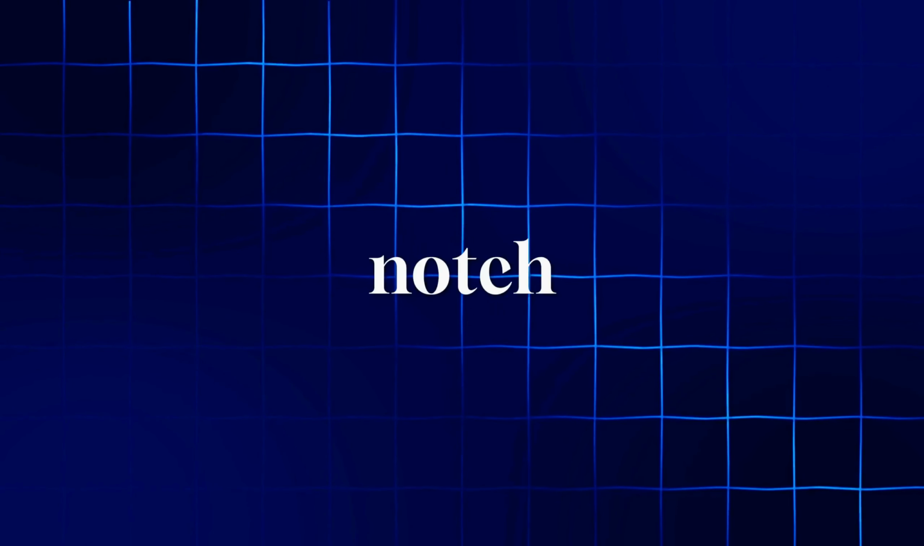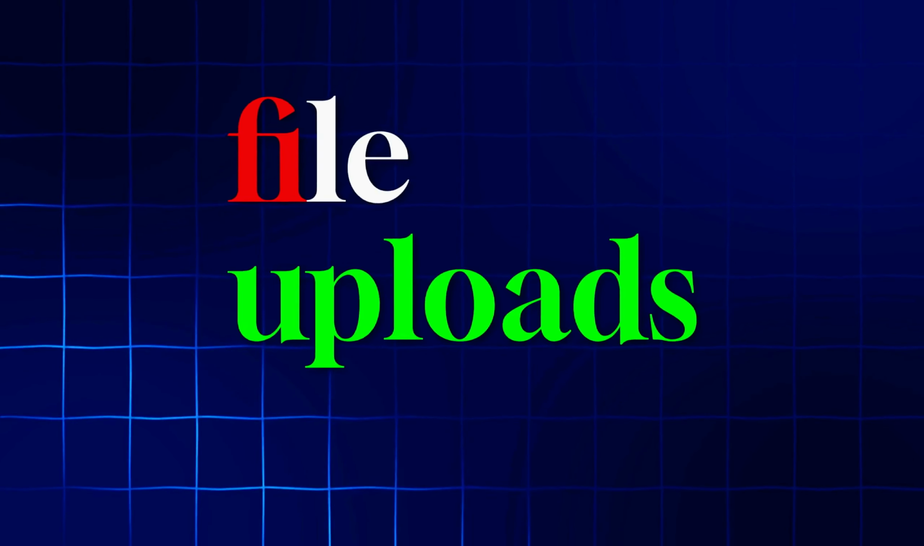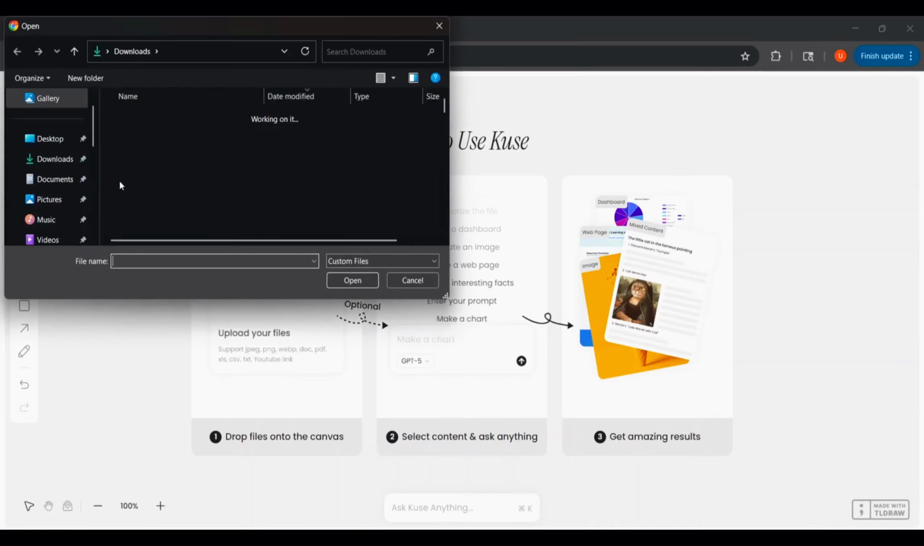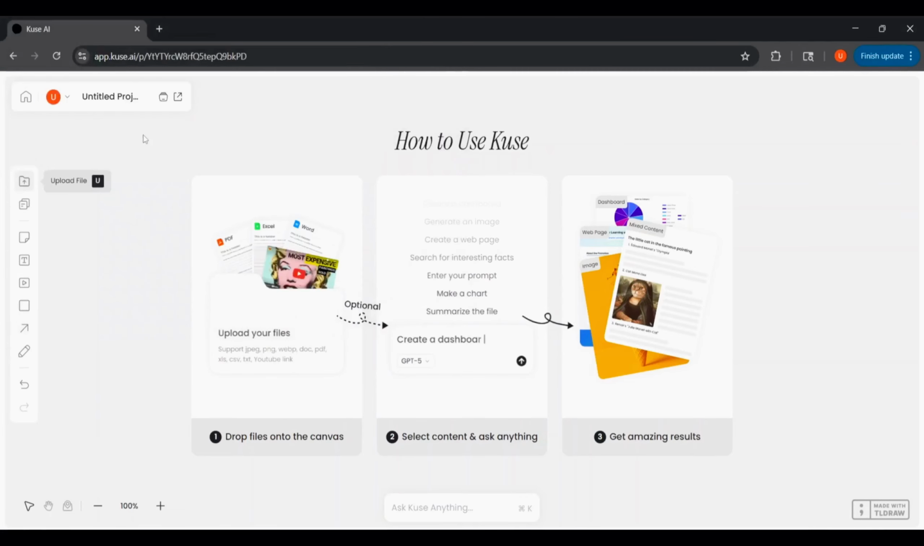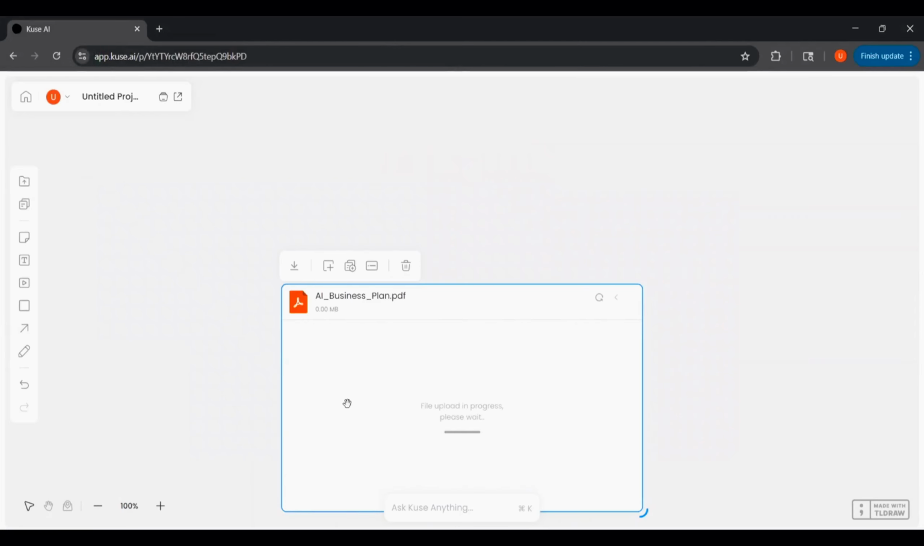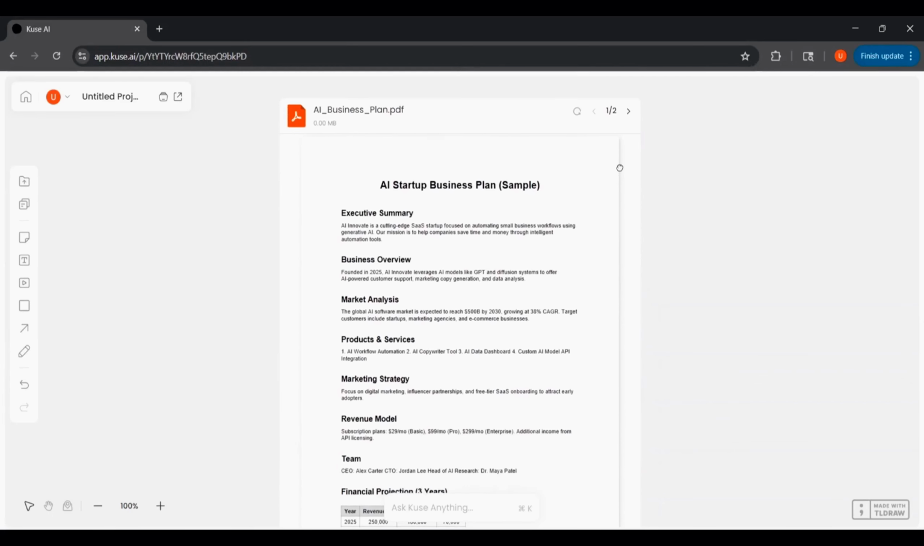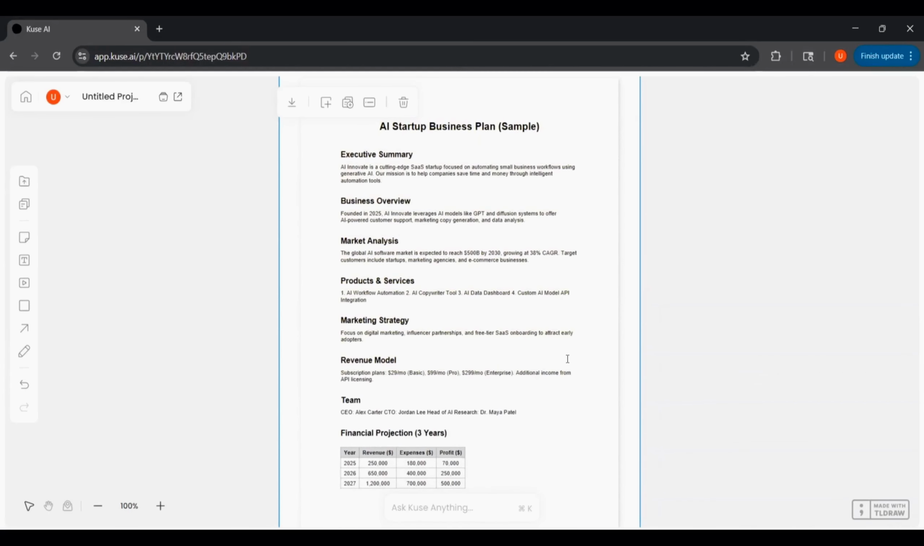Now let's take it up a notch and test how QSAI works with Google Sheets and file uploads. All right, now let's see how QS AI handles Google Sheets and file uploads. Say you've got a spreadsheet full of business data, sales numbers, projections, or even raw research. Normally, you'd have to dig through all of that manually, but here, you can just upload it straight into QS AI. Once it's uploaded, you can ask the AI to analyze it for you.